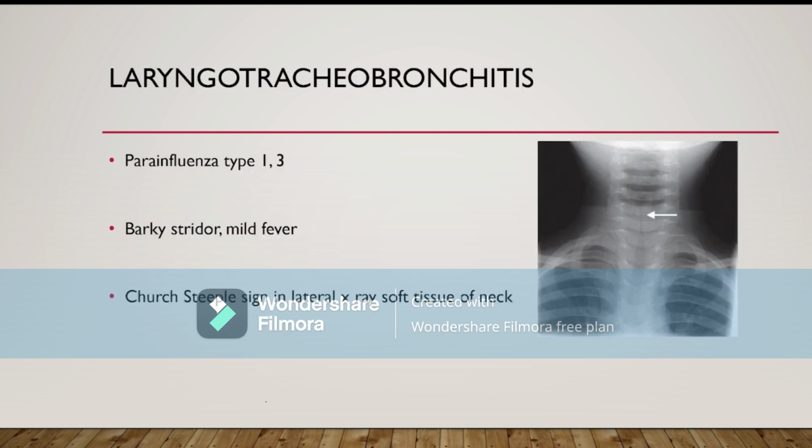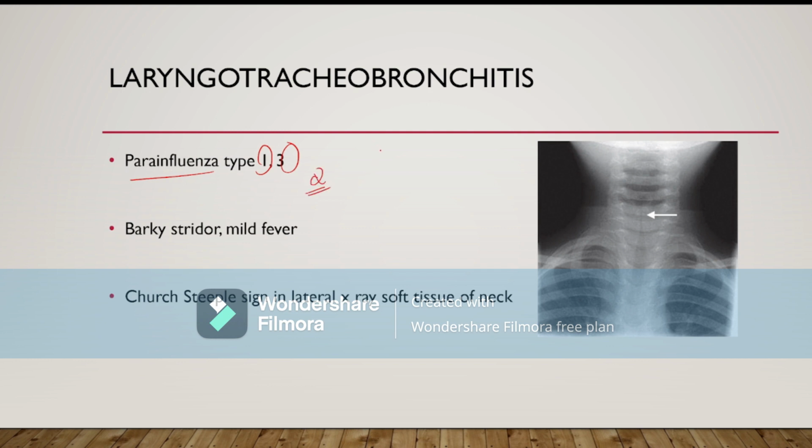Now come to laryngotracheobronchitis. This is mainly caused by a virus, and the child is not that sick looking. The most common viruses causing laryngotracheobronchitis are parainfluenza type 1 and type 3. This is also an MCQ.